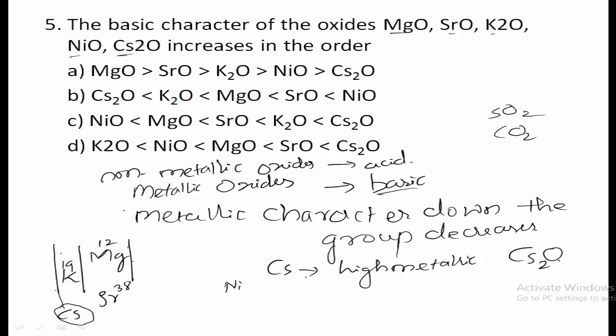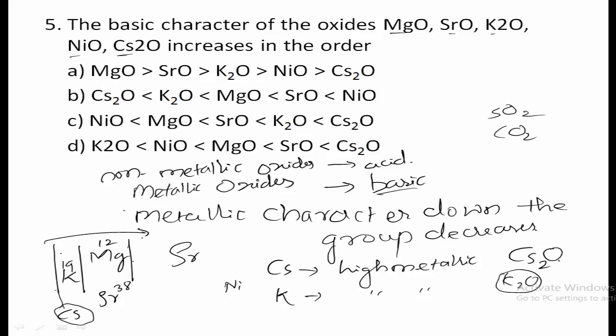After cesium, which one will come? Potassium, because it is a first group element. So potassium, it is again highly metallic after cesium, and thus potassium oxide is having the basic character, more basic character after cesium oxide. After potassium, which one is having the highest atomic number? Strontium, because strontium and magnesium are second group elements.